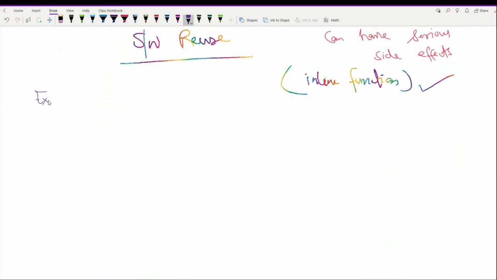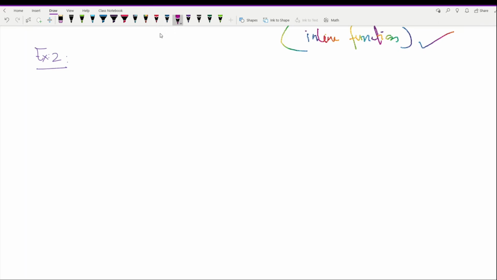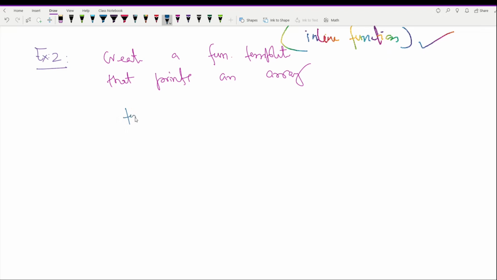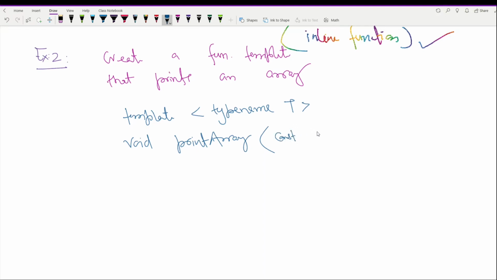So here is example 2, and in this example we are going to create a template that prints an array. Even in this function you have to write template first, then type name, and as we are talking about an array, we have only one data type, so we are taking T here. Then you can create function void print array, and then you can pass some arguments here. In our case I am taking const T star const array, so this array is one argument that is being passed from another function or main in our case.